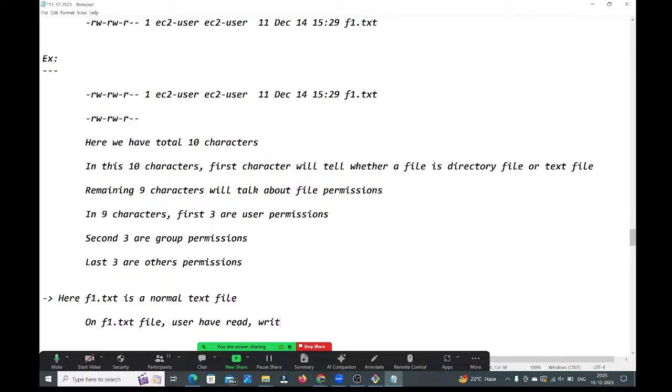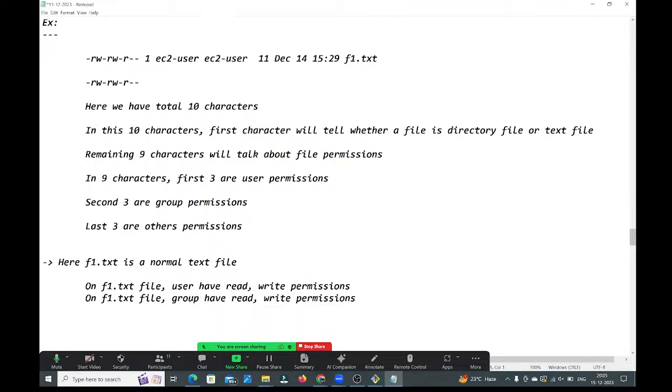On this f1.txt, the group, here in place of user I am changing to group, has read and write permissions only.